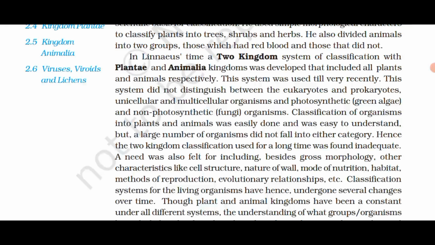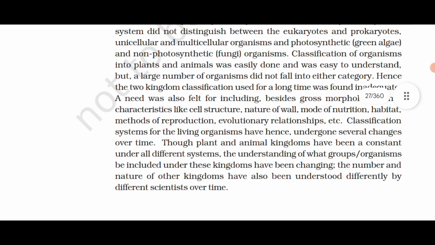Though the plant and animal kingdoms have been a constant under all different systems, the understanding of what groups of organisms should be included under these kingdoms has been changing. The number and nature of other kingdoms have also been treated differently by different scientists over time.